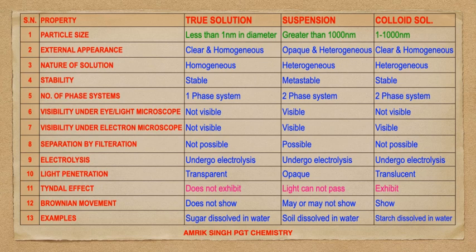Visibility under naked eye or light microscope: true solution particles are not visible, suspension visible, but colloidal solution not visible. Visibility under electron microscope: true solution particles are not visible, but in case of suspension and colloidal solution particles are visible. Separation by filtration: possible in case of suspension but not possible in case of true solution and colloidal solution. Electrolysis: all these undergo electrolysis.